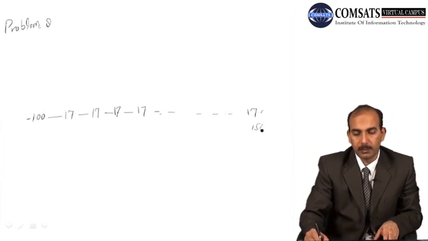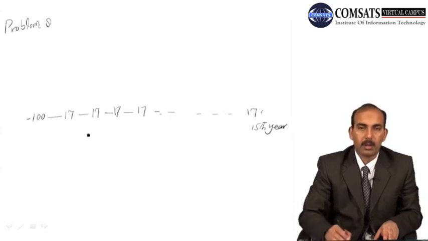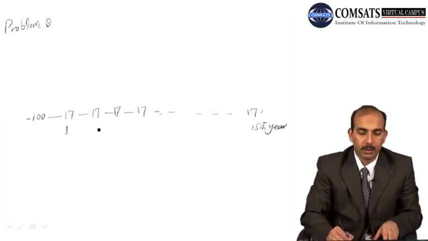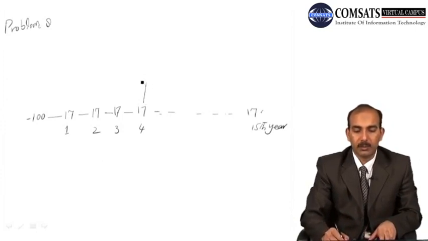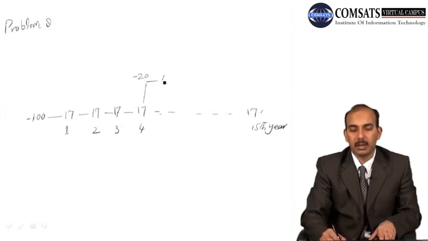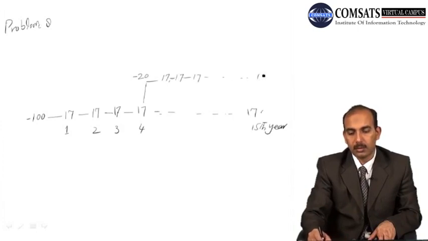This is the 15th year. And then this is year 1, this is year 2, this is year 3, and this is year 4. और फर्म के पास एक ऑप्शन है एट द एंड ऑफ 4th year कि फर्म would spend another $20,000, and the firm can generate 17,000 again for the next remaining years, that is starting from the year 5 to year 15, that is the 11 years. This is the 15th year.